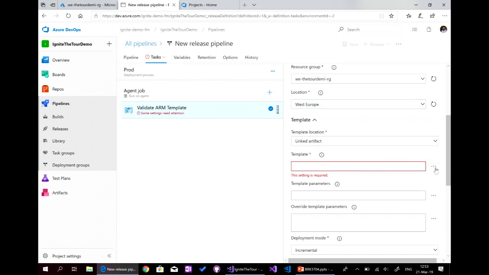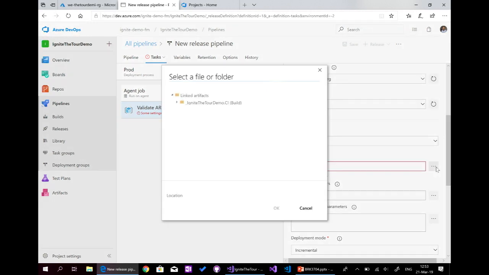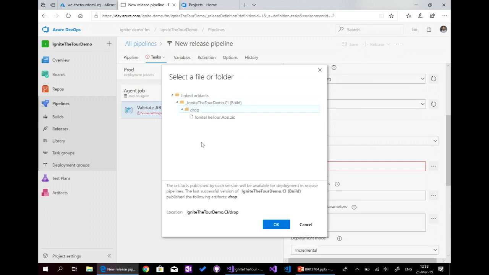So here, we'll add our template. And here, we need to find our template. But here, we don't find the template. Why? Okay, so the first thing that we did is the build pipeline.